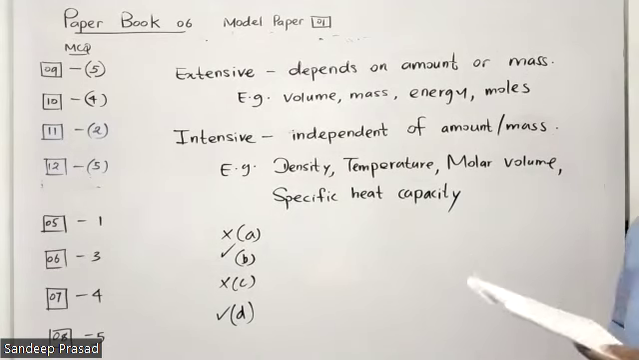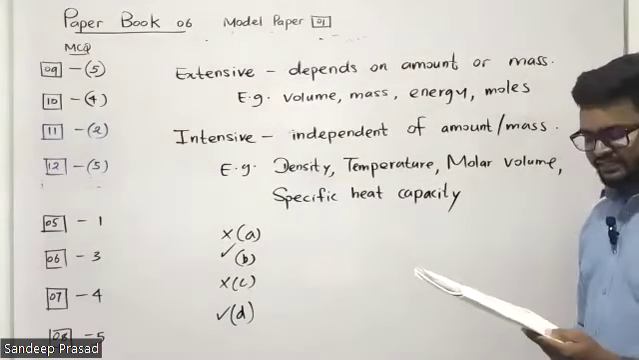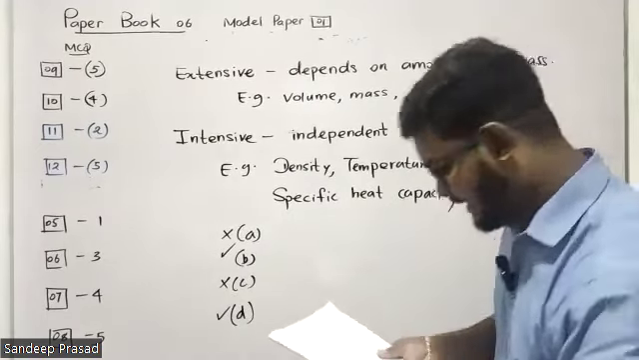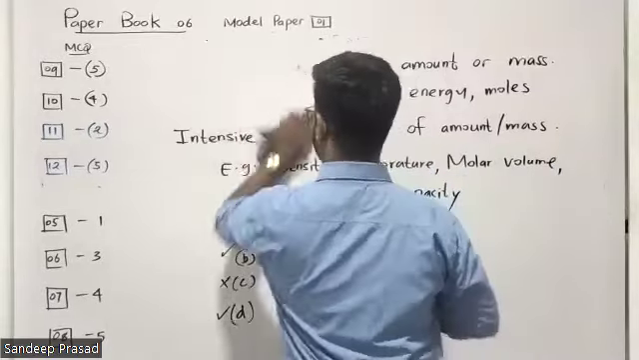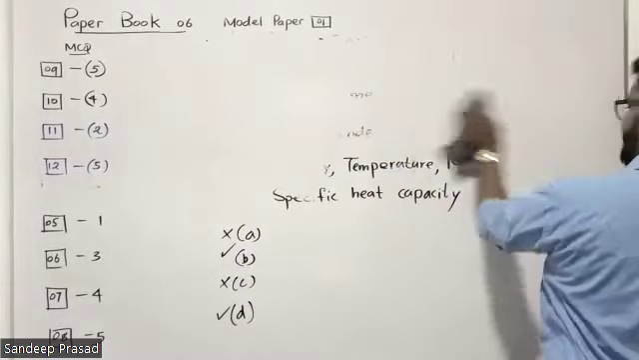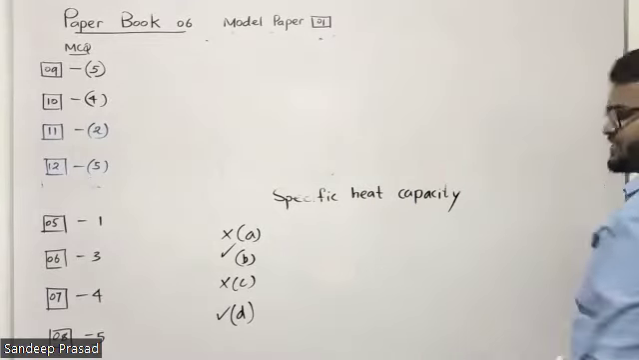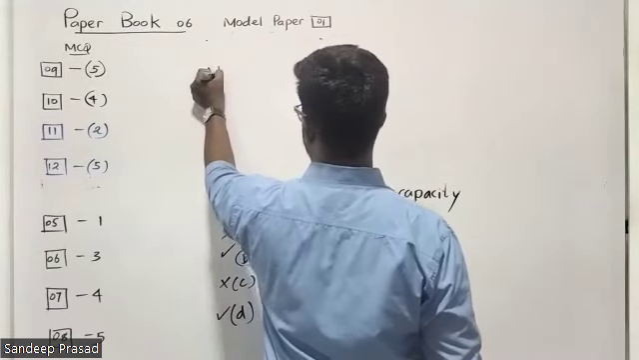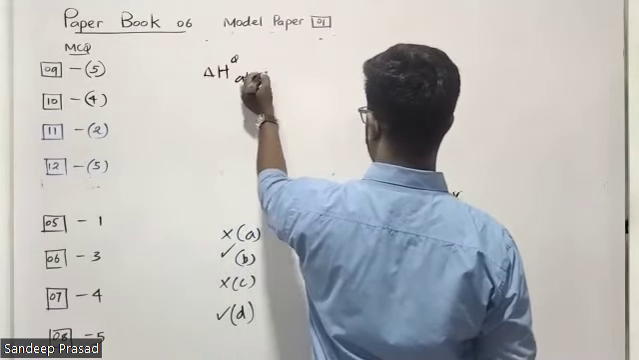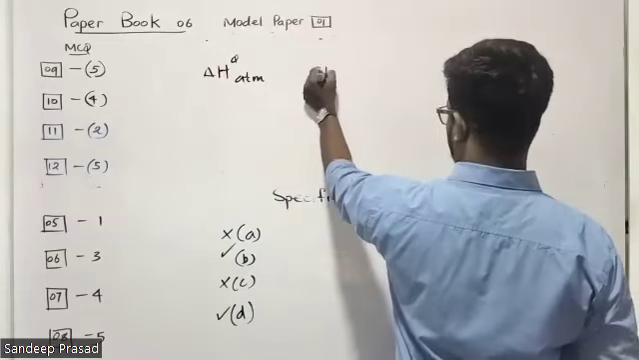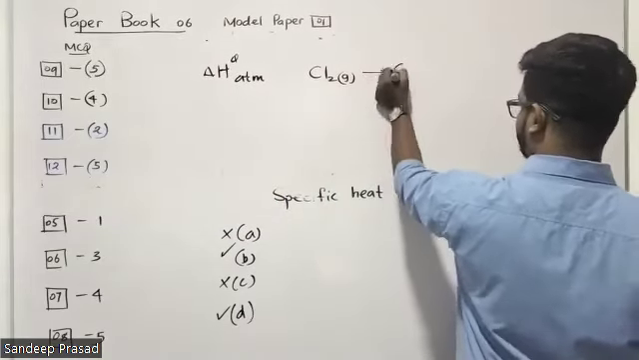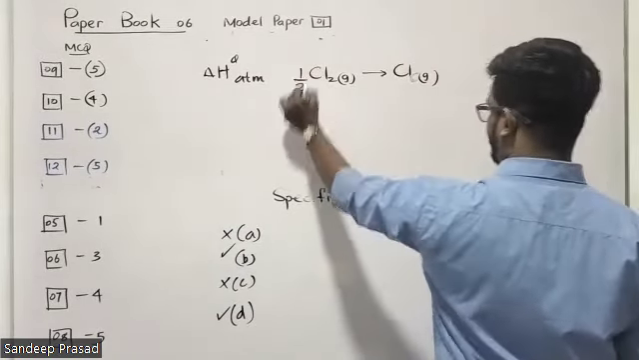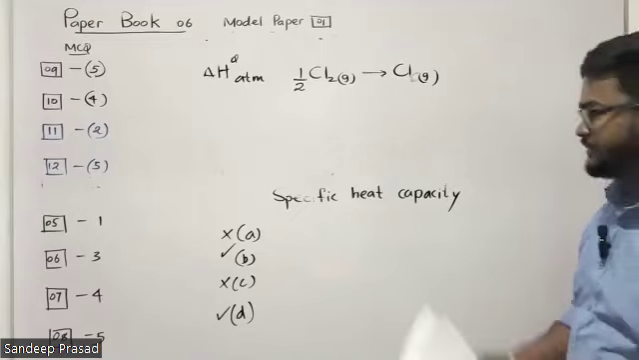Next one. The correct equation and the relevant enthalpy change is mentioned in which option? They have given standard enthalpy of atomization. Students, look at this one. What should be the atomization enthalpy of chlorine? That means delta H theta ATM of chlorine. So it should be Cl2 gas going to Cl gas, 1 atom. So therefore we have to put here half. So this is the standard enthalpy change of atomization.